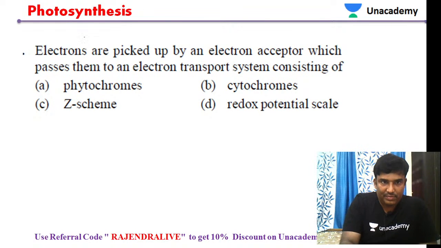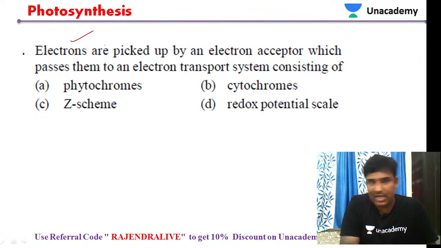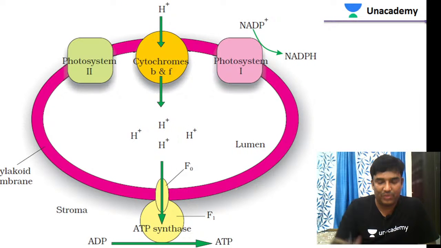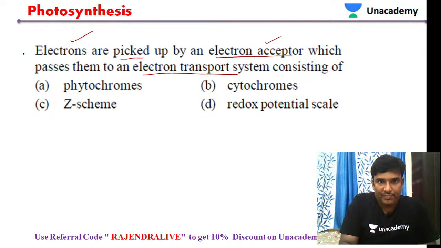So let us move to the next question. Electrons are picked up by electron acceptor, which passes them to the electron transport system consisting of. The question was asking to identify what this electron transport system is consisting of. So electrons are transferred to the electrons.